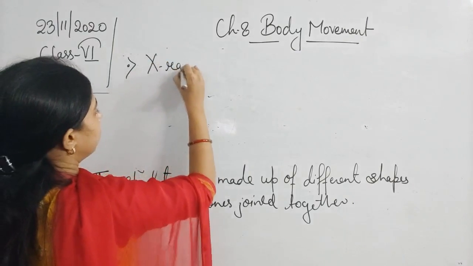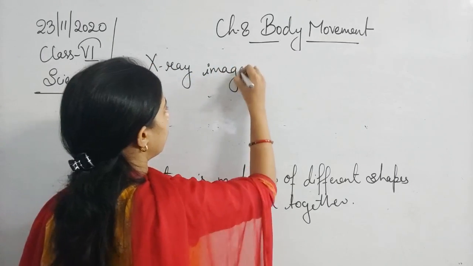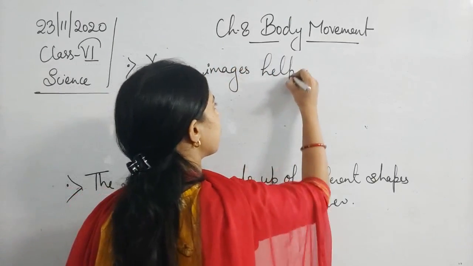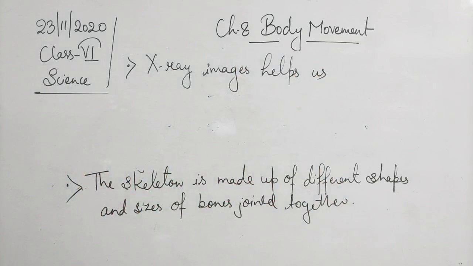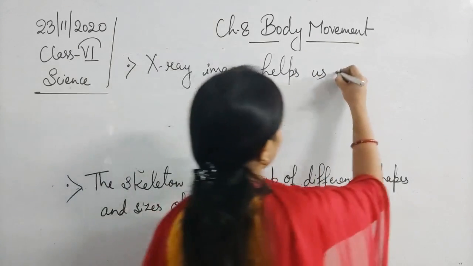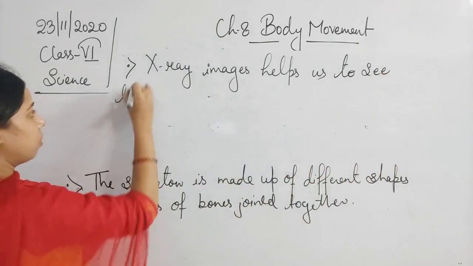So we can write it: X-ray images help us to see the bones.